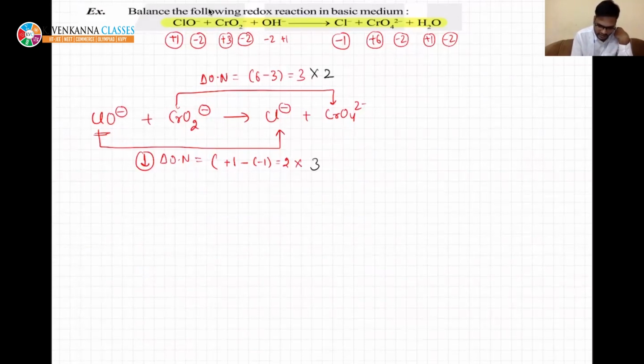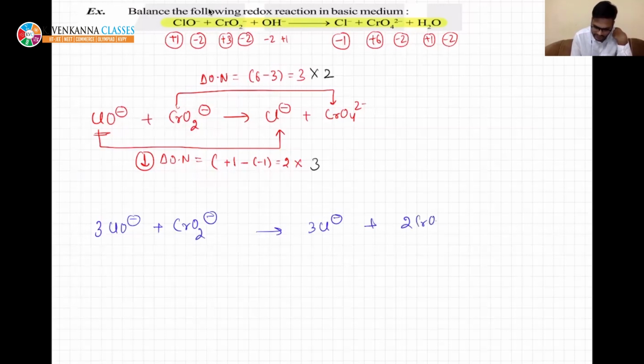So write the reaction: 3 ClO minus gives 3 Cl minus, and 2 CrO2 minus gives 2 CrO4 minus. Your job is done, your balancing of the changing atoms is done. Generally they ask the coefficients of these things only, x and y. So you can see 3, and this is also 2. I forgot to write 2.